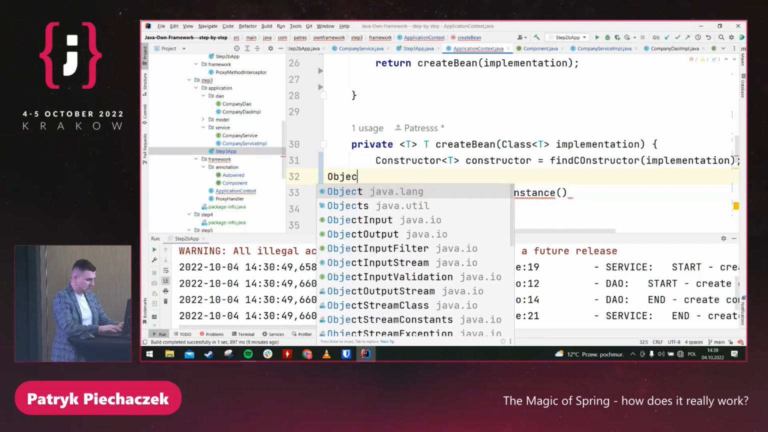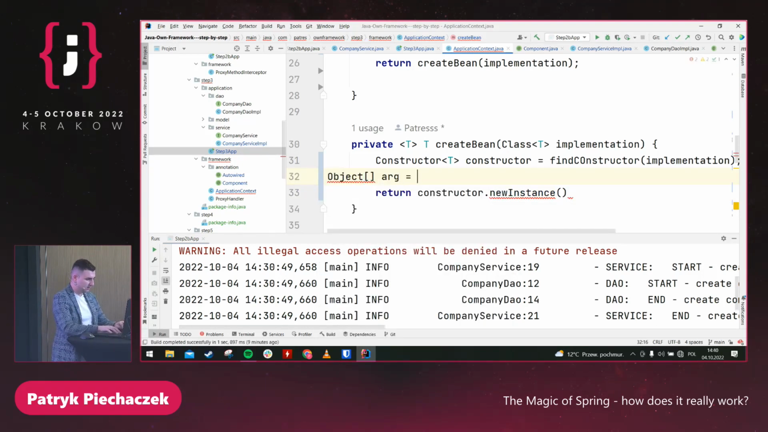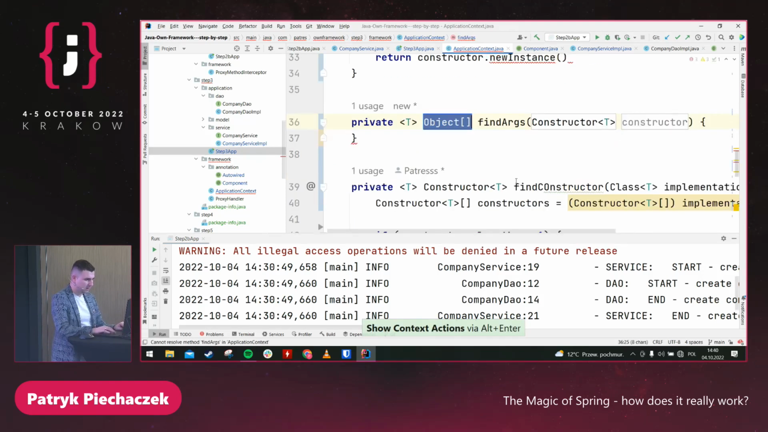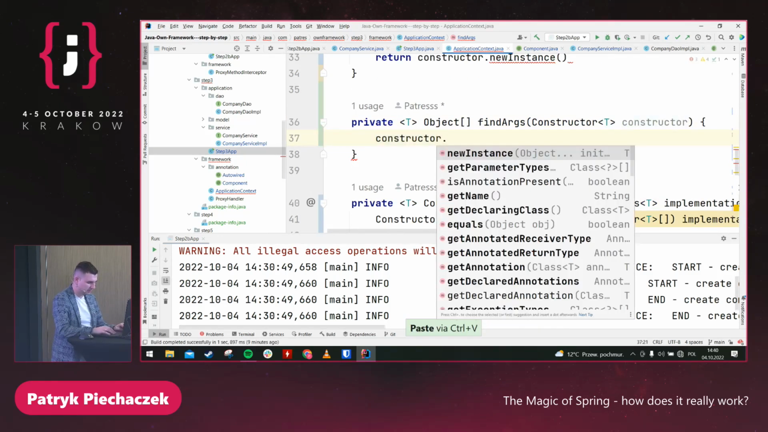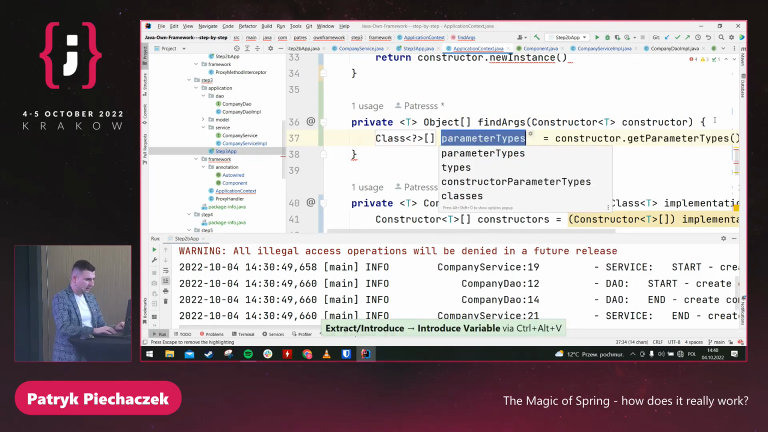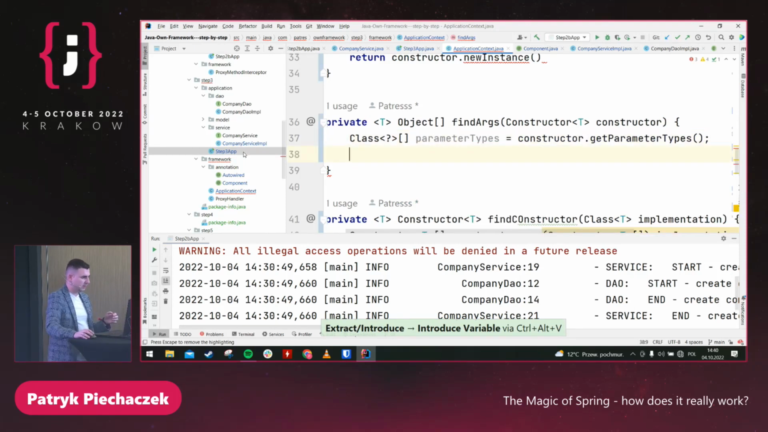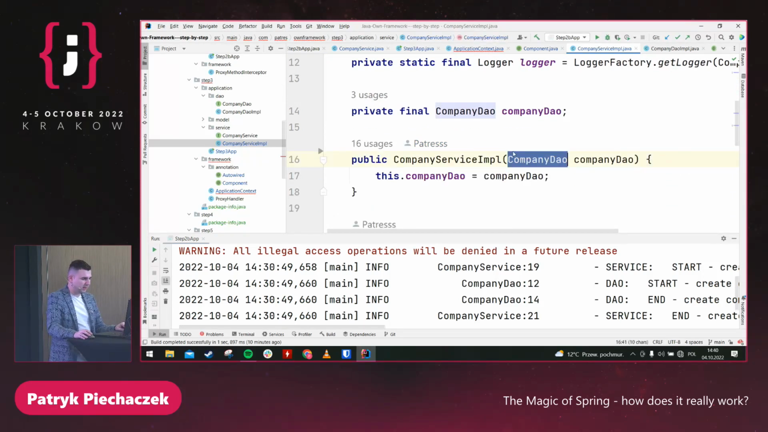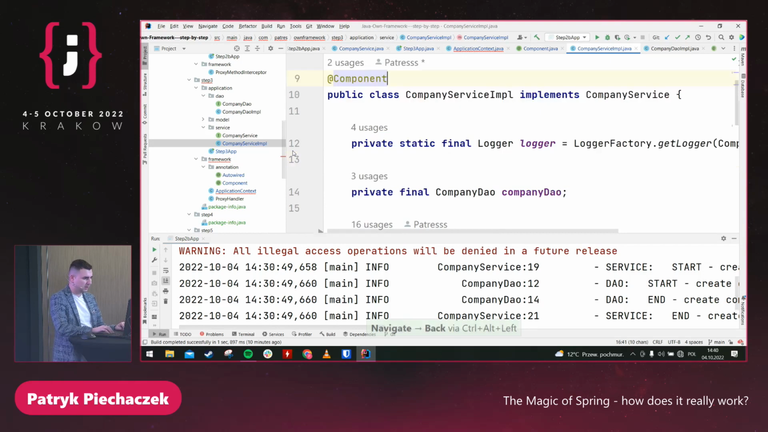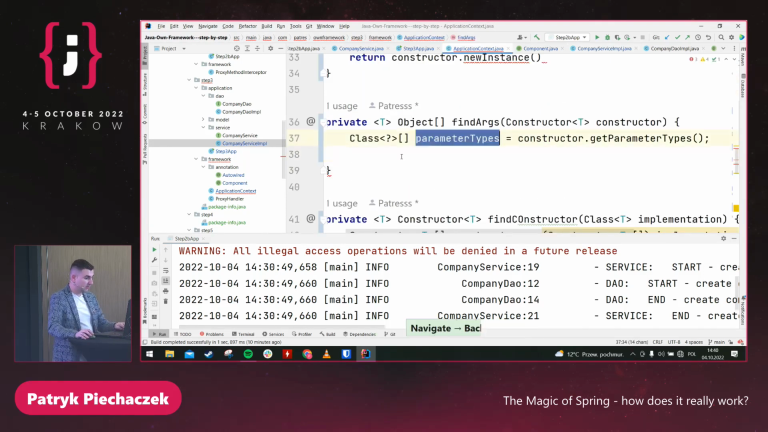So let me create an object, it's array, arguments, and find arguments using the constructor. And it's a tricky one because we already have it, where we have our arguments. Yes, so first maybe we can talk about the parameters type, get parameters type. And finally, if we have parameter types like, I'm talking about the company service imp. Here we have one constructor with company DAO. So how can we find the arguments for company DAO? We already have it, yeah?